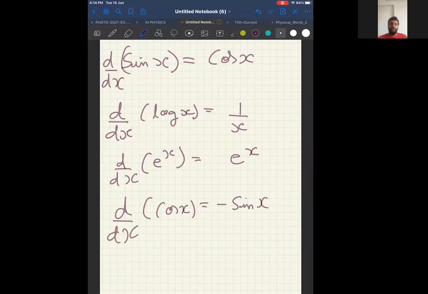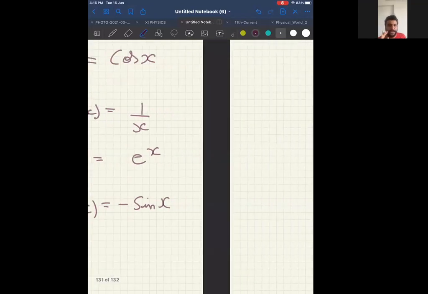Now let me take you one step further. We have done product rule also. What is our product rule? Differentiation of AB is AB dash plus BA dash. Then we have done quotient rule also: denominator square in the denominator, numerator is denominator into differentiation of numerator minus numerator into differentiation of denominator. We have done many problems based on that.